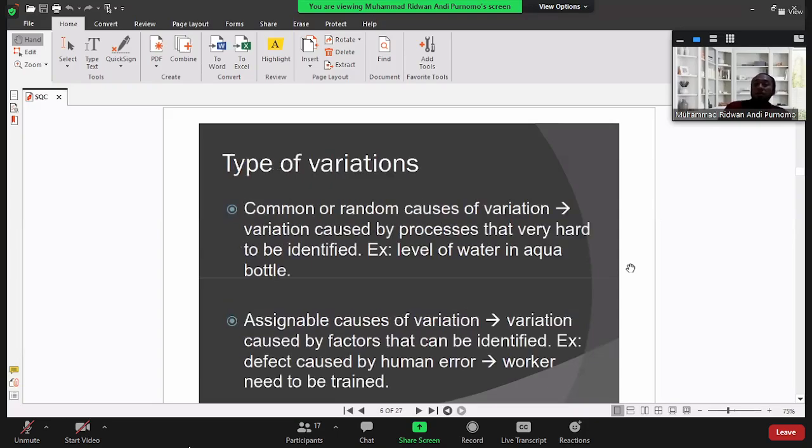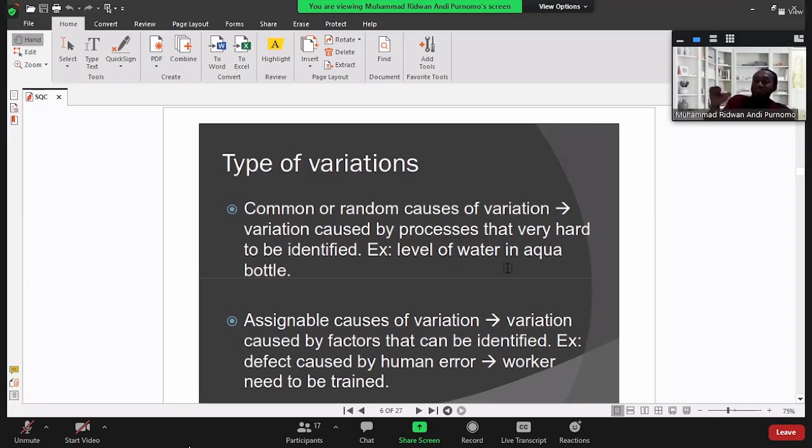Now let's talk about variation in depth. The first is called common or random cause of variation. It is variation caused by a process that is very hard to identify. Let's say the level of water in an Aqua bottle. Aqua is like mineral water. We know the bottling process is handled by an automatic machine, not manual.